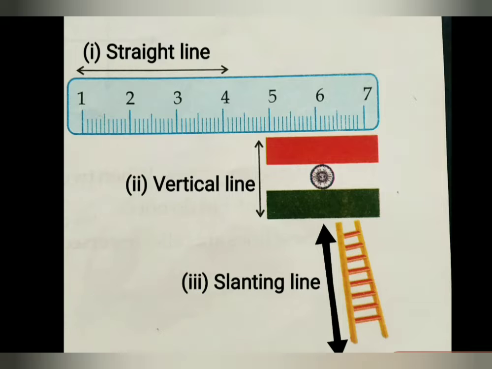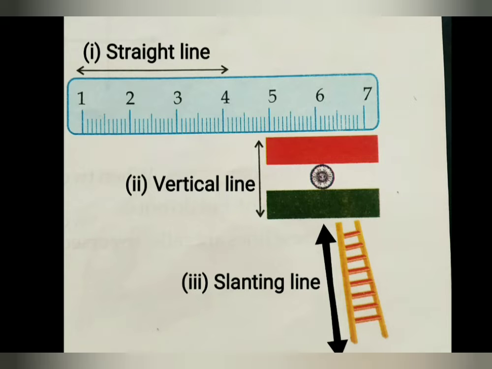Okay, a line which is not horizontal nor vertical is a slant line. You can see slant like this or like this. Slant line, and it is also called oblique line. Is that clear? Alright, so we learned here a straight line, vertical line and slanting line.